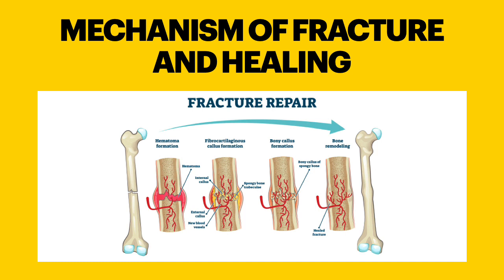Healing of bones in fracture. It involves three phases. The first one is the inflammatory phase. When a fracture occurs, at the site of bone fracture the blood vessels get broken and the blood fills up in the gap of the bone. This blood clots to form a hematoma. This process takes place in 1 or 2 days. The soft tissue of the region undergoes inflammation.